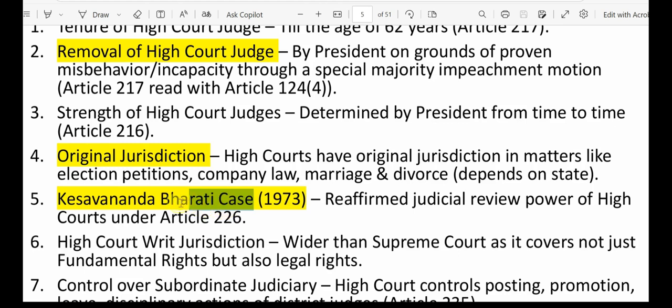This is one of the most important things: Article 226 and the Keshavananda Bharati case, judicial review. Let's suppose Parliament brought out some law, and now the judiciary will have the power to review it, to check if that is violating the basic structure of the constitution or not. If it is violating, then that act will be considered void or null.